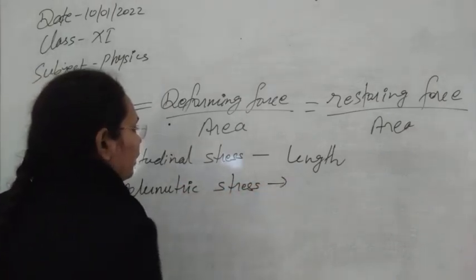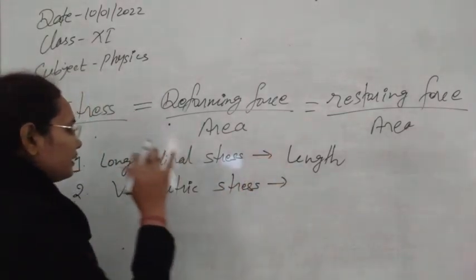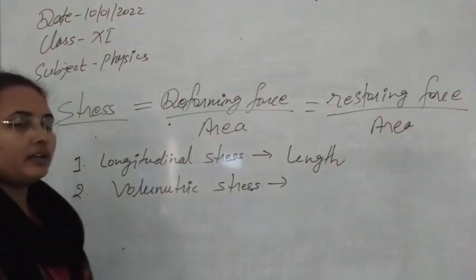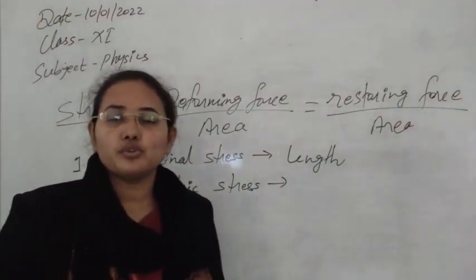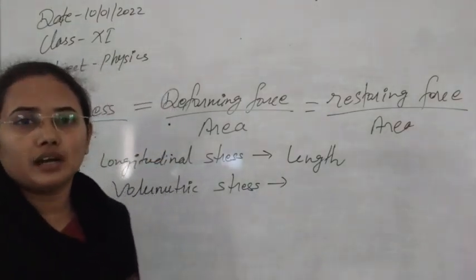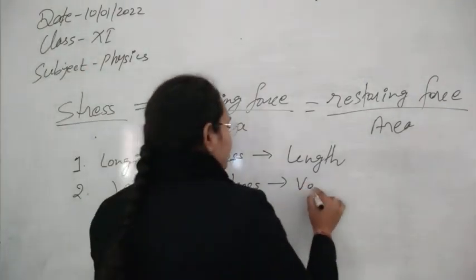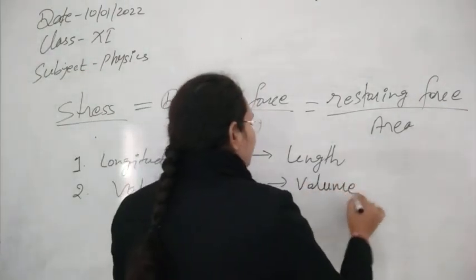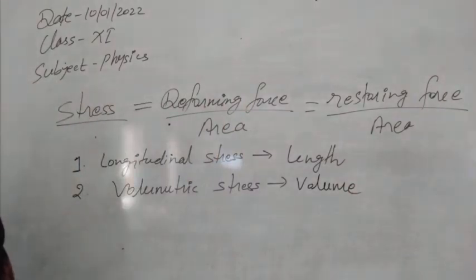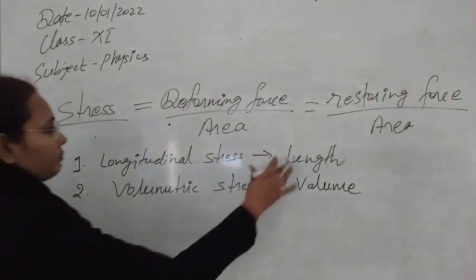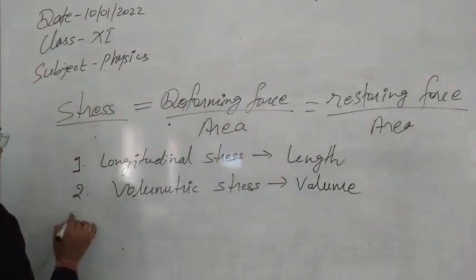Volumetric stress is now what? It is now the deforming force per unit area that is used to deform the volume of the material. So it means it is completely related with the change in volume only. Whatever the force you are applying to change in volume per unit area, that is known as volumetric stress.